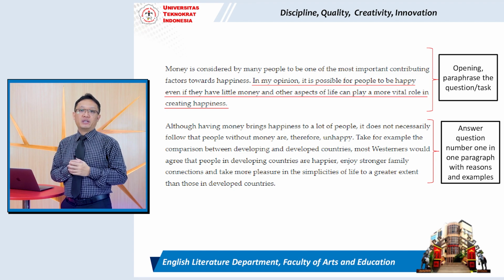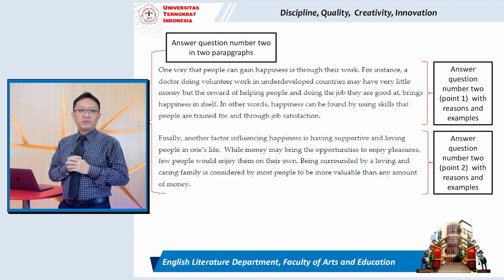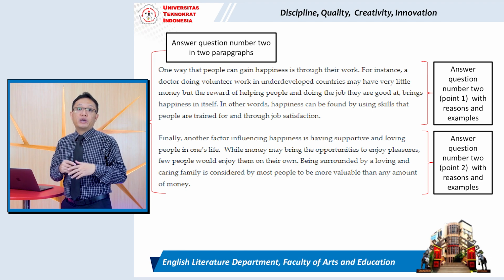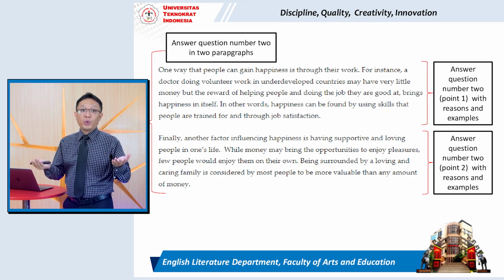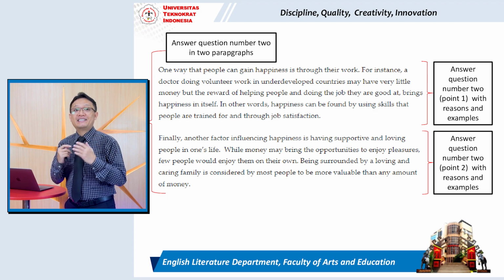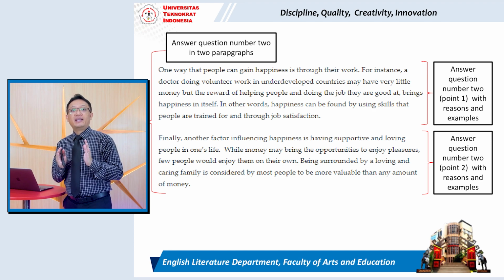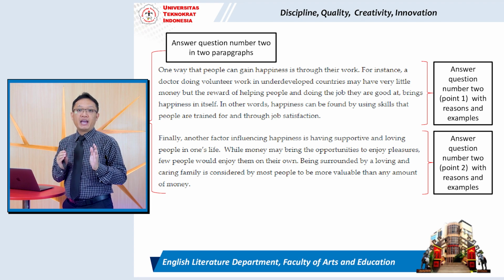Now, look at your screen. I will read point number 1 of the answer to question number 2. One way that people can gain happiness is through their work. For instance, a doctor doing volunteer work in underdeveloped countries may have very little money, but the reward of helping people and doing the job they are good at brings happiness in itself.